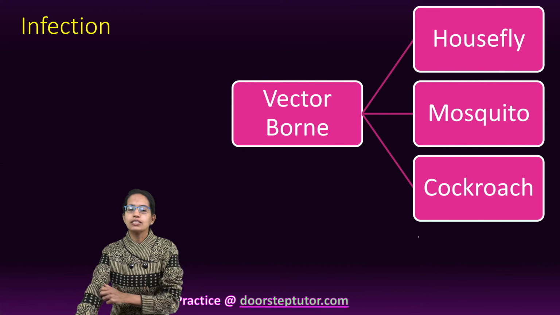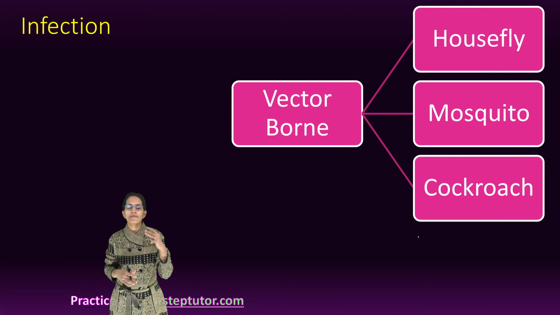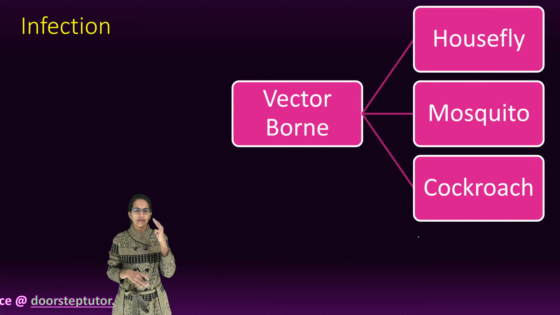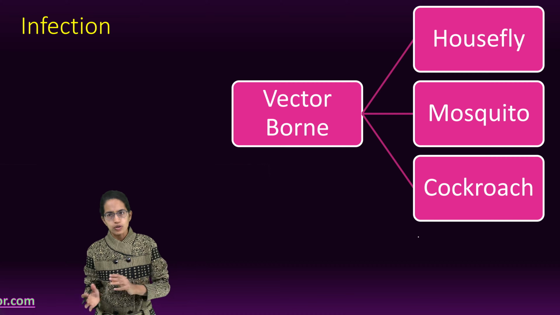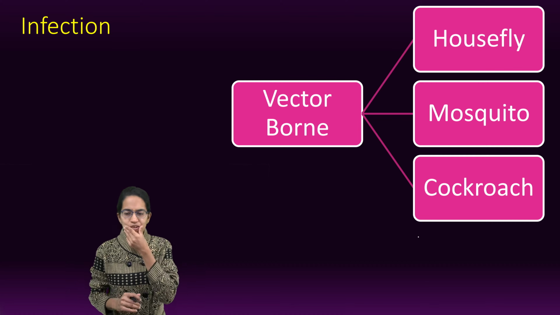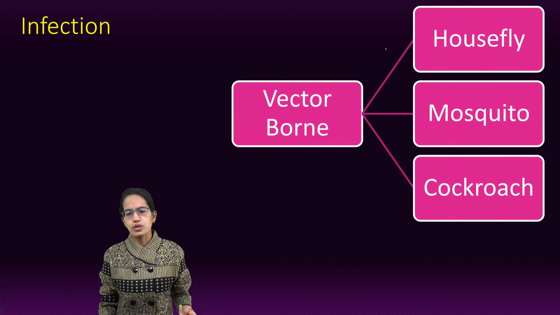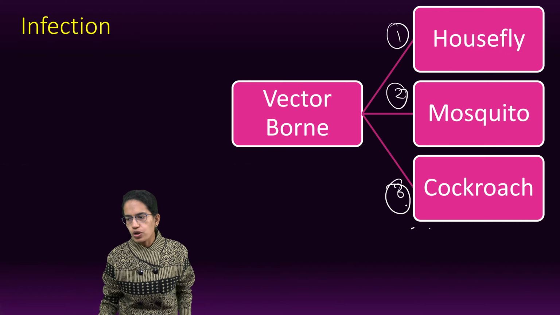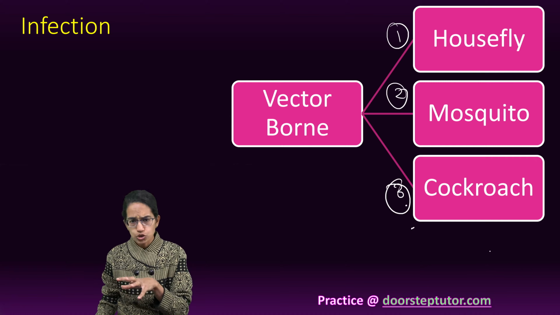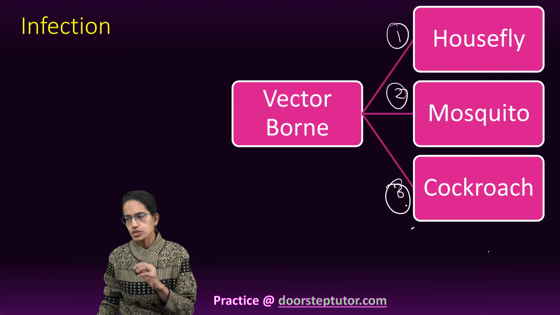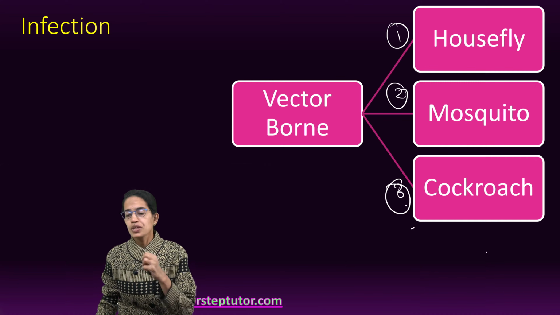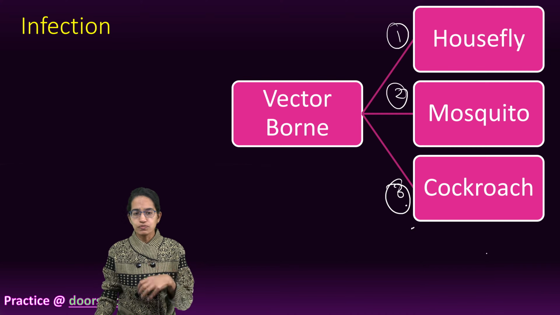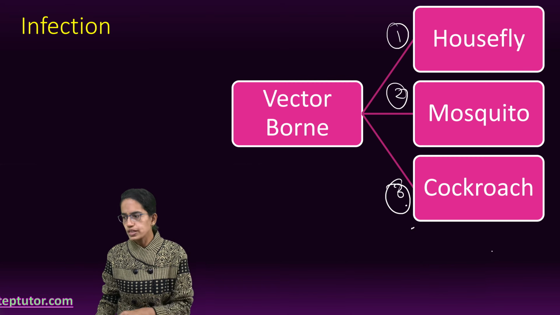Now we will understand three important diseases from each category: vector-borne, viral-borne, bacterial-borne, and so on. To begin with, vector-borne. Three important vectors are the housefly, mosquito, and cockroach. Cockroaches in the kitchen, bakery, storeroom, and hotels spread disease. They are omnivorous, so they eat vegetables and spoiled food as well.